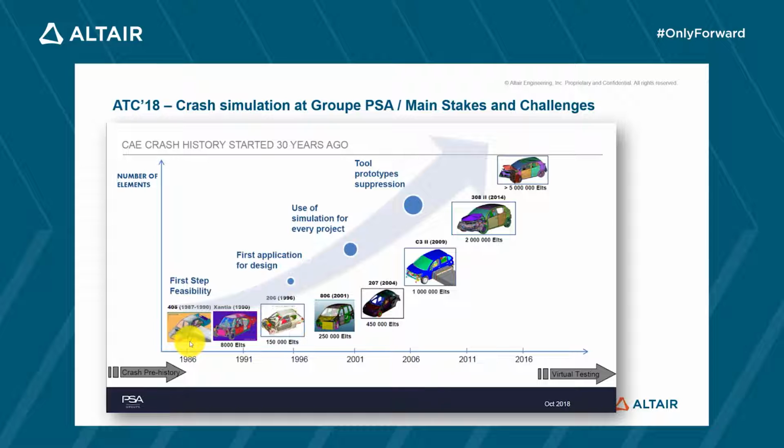Starting from models with simple structure and few elements used mainly for feasibility assessment, at the beginning of the year 2000, every project was already gathering several CAE engineers performing crash simulations. Today, current models may include several detailed dummies and may reach several millions of elements. These models tend to replace physical tests.